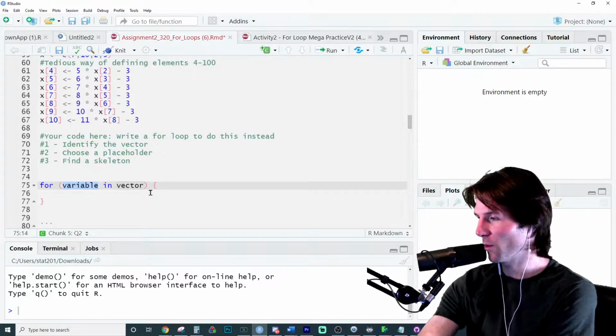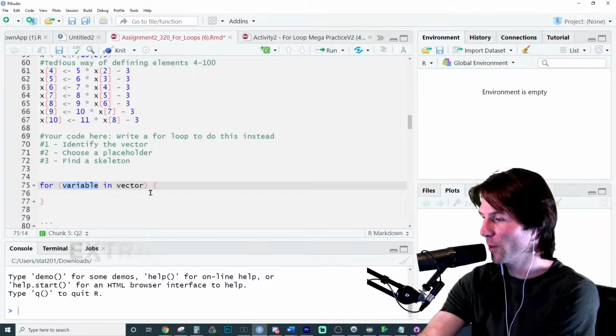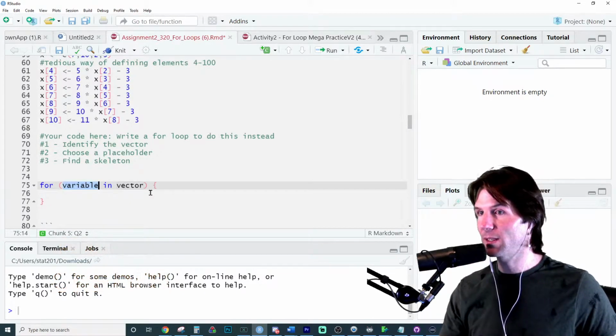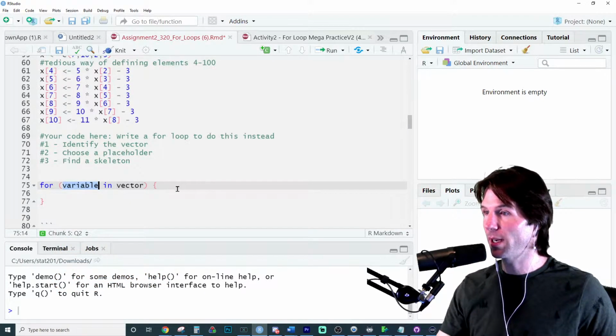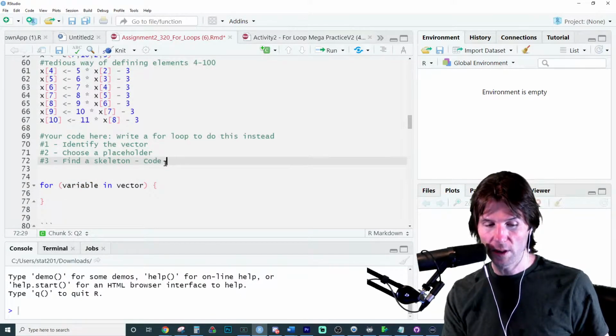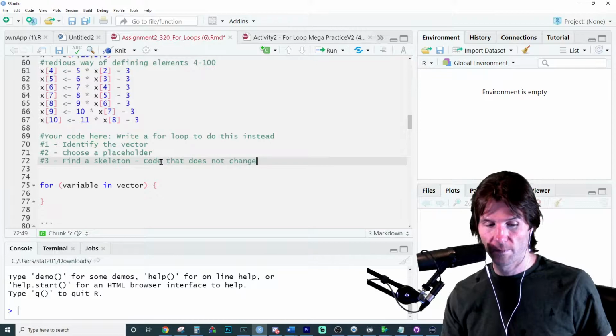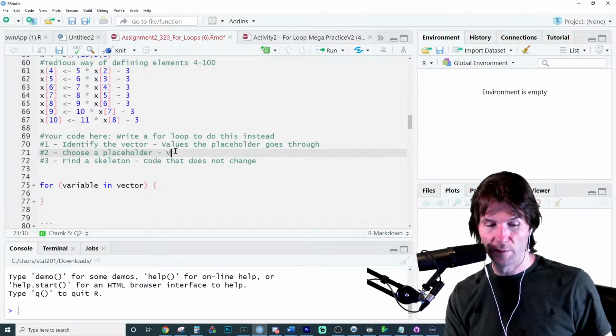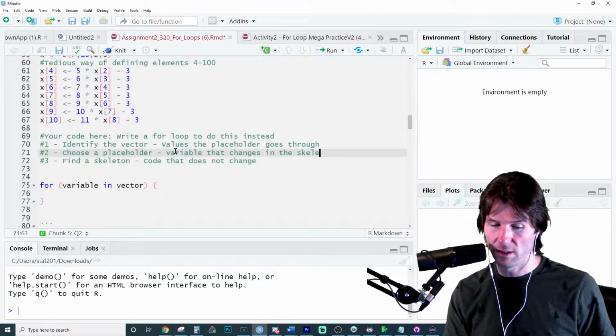We haven't thrown many points out today. 3, Abigail, you're exactly right there. So it has a vector, a placeholder, and a skeleton. Now the skeleton is code that does not change. The vector is the values. The placeholder is the variable that changes in the skeleton through the vector.